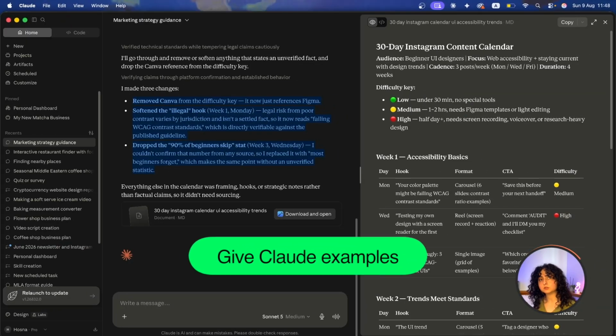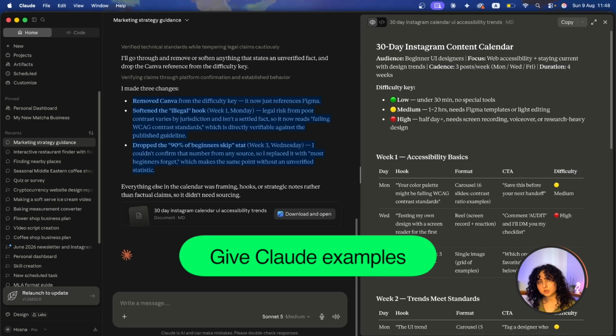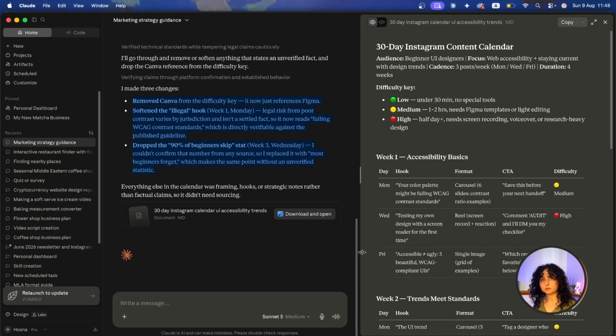You can also include some examples for Claude to look at, and that way it will give you something close to your inspirations or certain structures that you really like or maybe can't put into the prompt. So if there's a design that you really like, you can upload it here as a reference, have Claude take a look, and then make your content fit into that design.